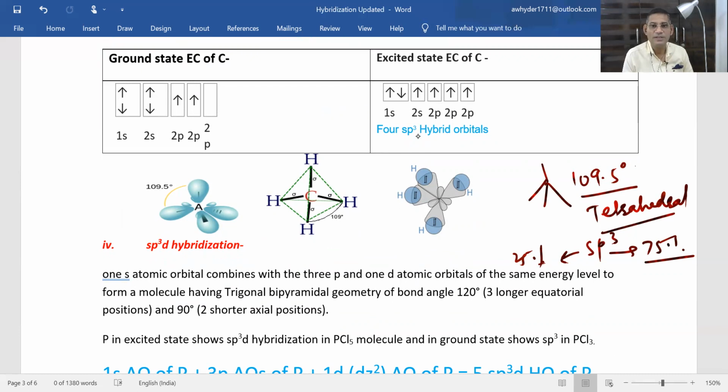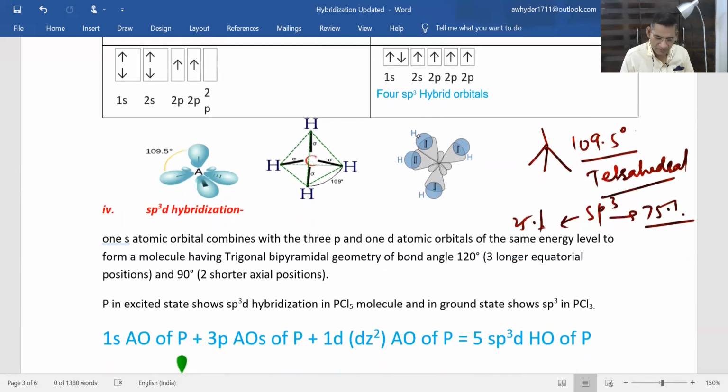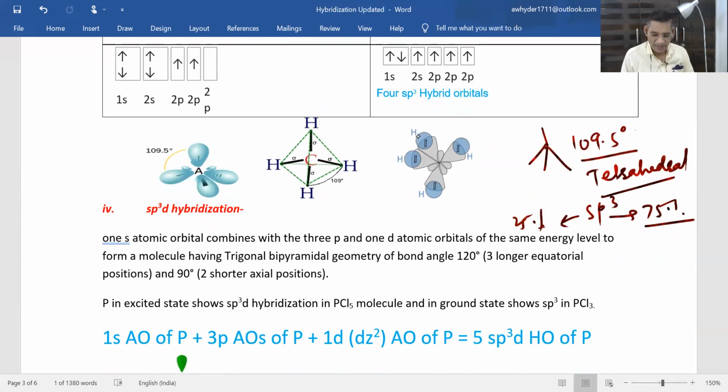Like this, many more points are there, which we are not going to discuss in this part of chemistry; we will be doing that in General Organic Chemistry, GOC. So in sp3 hybridization, there is no question of any pi bond between two carbon atoms. All the four bonds will be single bond and pi bond won't be there. So there will not be participation of any p atomic orbital in the process of hybridization.